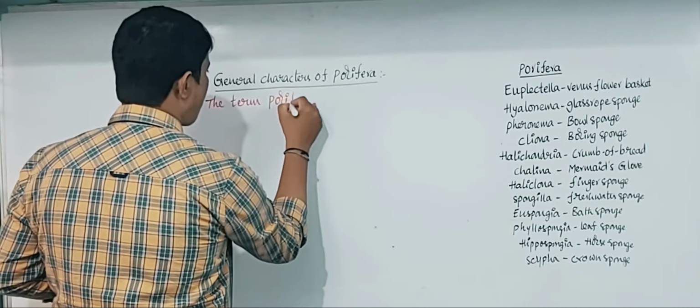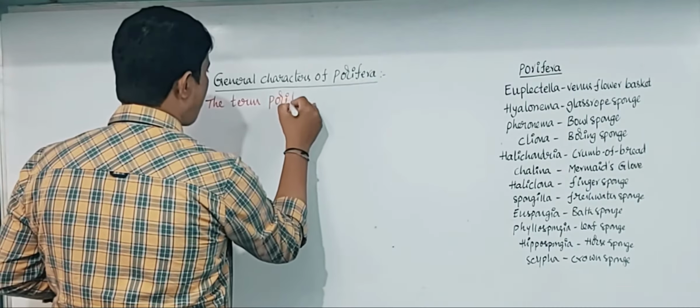Pheronema is commonly called bowl sponges. Cliona, commonly called boring sponges. And Halichondria, that is crumb of bread. And Chalina, mermaid's glove.